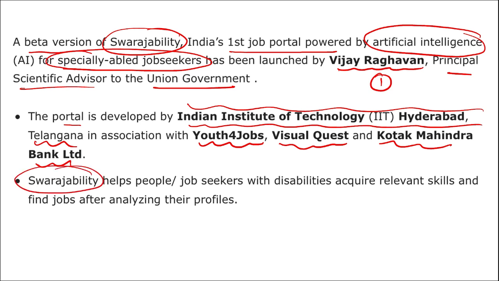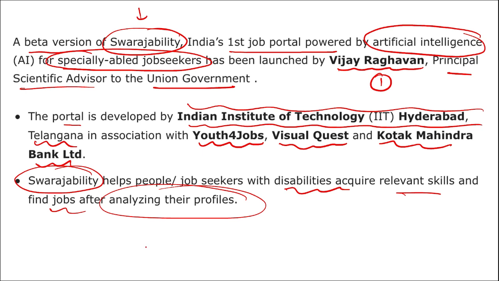Surajability helps job seekers with disabilities acquire relevant skills and find jobs by analyzing their particular profiles. So the question will be asked: what is the name of the portal that is helping disabled people get skills as well as jobs? It is the Surajability portal, and this was launched by Vijay Raghavan, who is the PSA, that is the Principal Scientific Advisor to the Union government. This portal was developed by whom? It was developed by IIT Hyderabad.